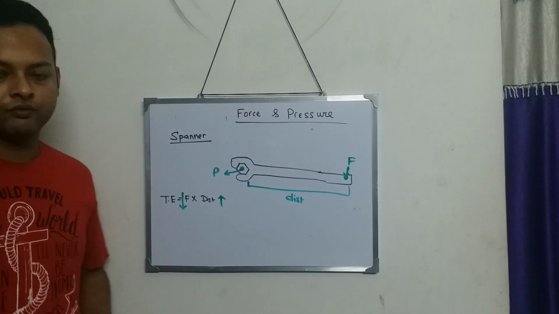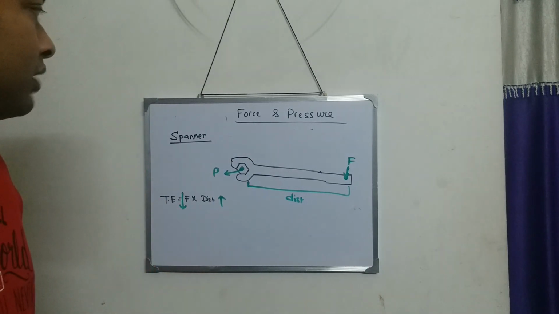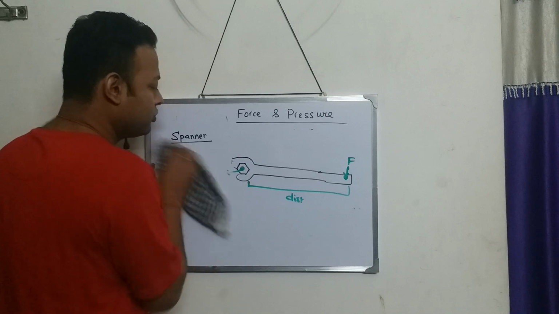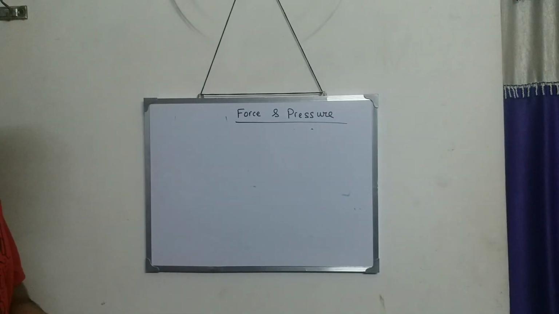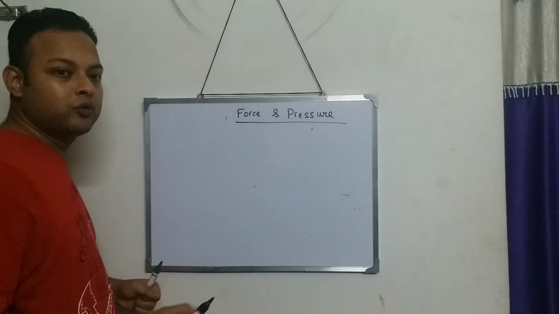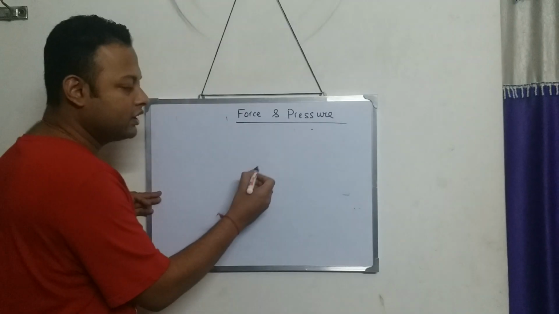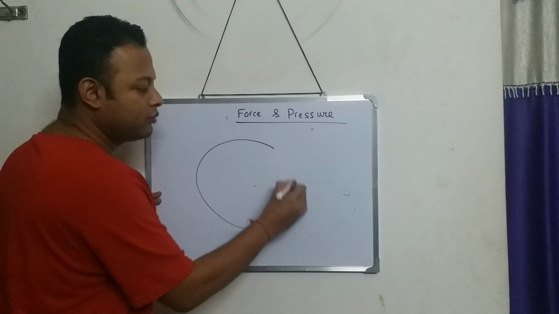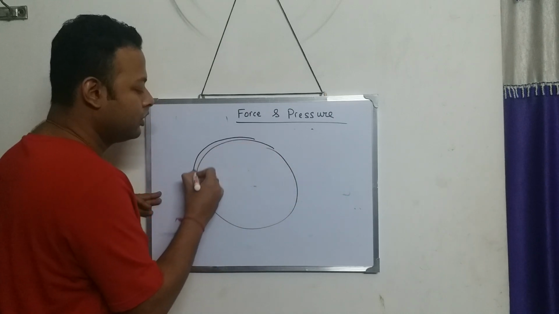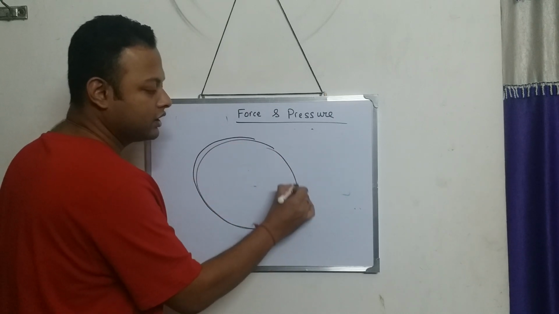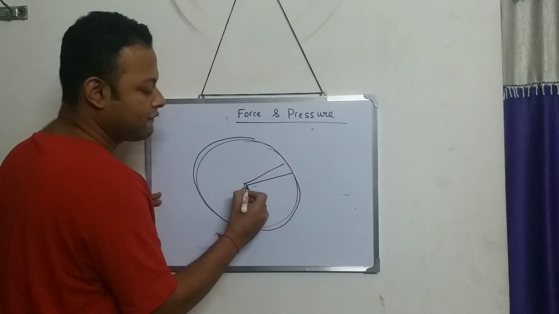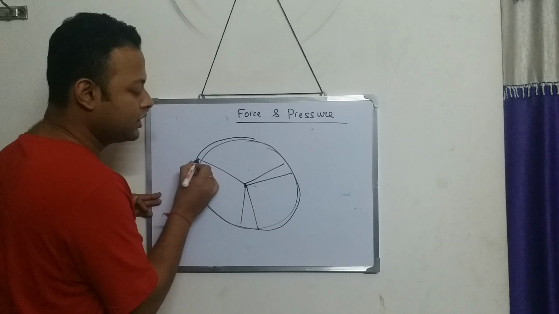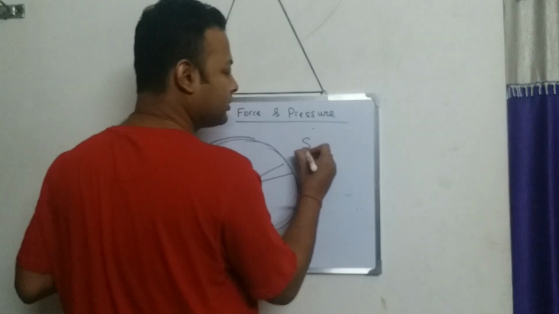Now let's talk about the second example which is given in your book. If you have seen a truck, the steering wheel of the truck is really big in size. This is the steering wheel of a truck.